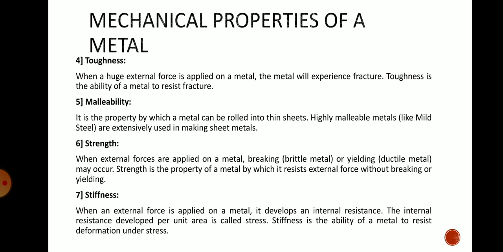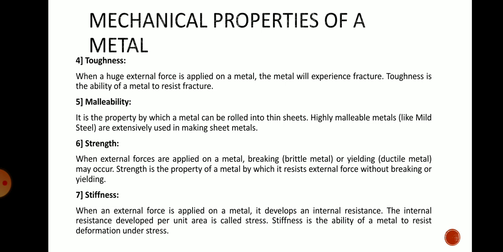Next, strength. When the external forces are applied on a metal, breaking or yielding may occur. The strength is the property of the metal by which it resists the external force without breaking or yielding. The resistance to the external force without breaking or yielding is nothing but the strength of that metal.